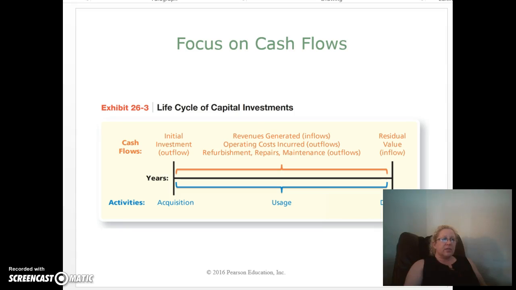In reality, much of the capital investment analysis revolves around projecting these figures as accurately as possible using input from employees throughout the organization, people from production, from marketing, from all over, and it would depend on the type of capital investment.